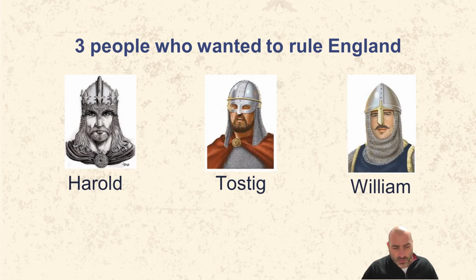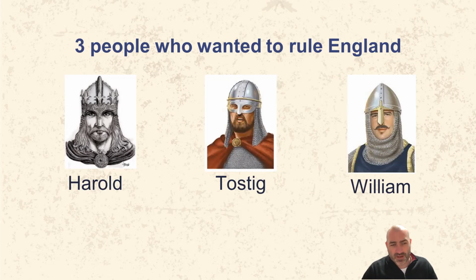William's attack, the Norman conquest, was not completely unexpected, but the timing was quite sudden. So even though Harold knew William wanted the power, he did not expect an attack at this time, basically because William would have to sail across the Channel from France to England, and the weather was too poor to sail at that time. However, England was prepared to receive William and his army, and they had a fairly strong army of their own. Harold had a problem, however.